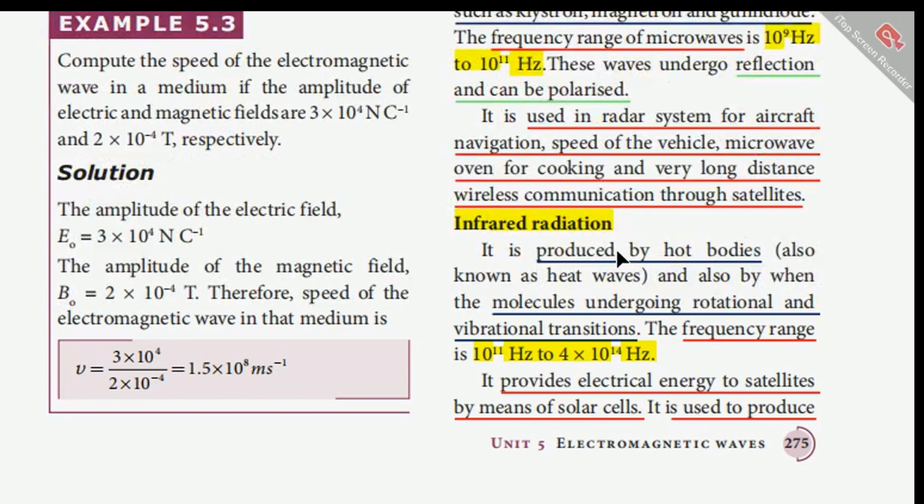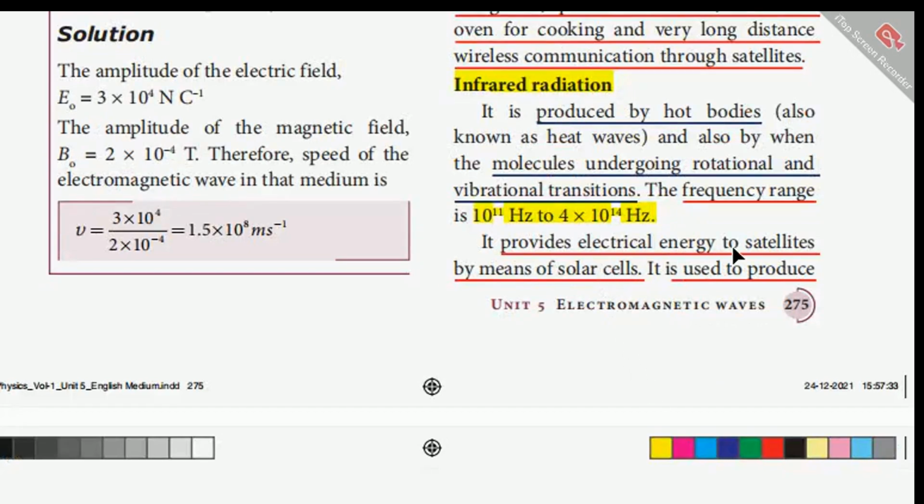Next is the infrared radiation. This infrared radiation is produced by hot bodies, and is also known as heat waves, and also by molecules which undergo rotational and vibrational transitions. What is the frequency range of infrared radiation? That is from 10^11 Hz to 4 × 10^14 Hz. And it provides electrical energy to satellites by means of solar cells.